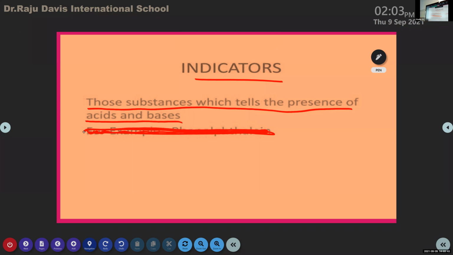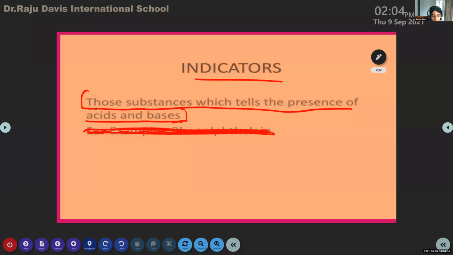Indicators are those substances which tell the presence of acids and bases. This is the definition of indicators. In the next slide, I will show the examples of indicators.